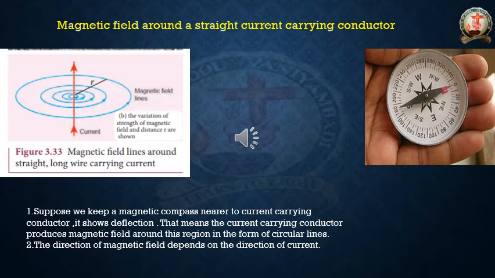What is the meaning of the second point? The direction of the magnetic field depends on the direction of current. Suppose the arrow marks were shown in the downward direction, that means the magnetic field direction also will be changed. So the direction of the magnetic field depends on the direction of current. Okay, so this is the explanation about the magnetic field around a straight current carrying conductor.